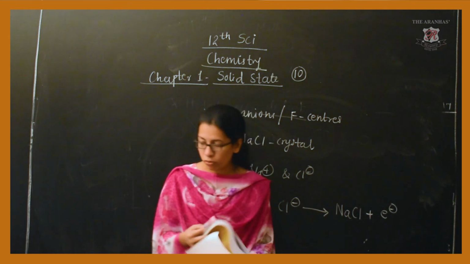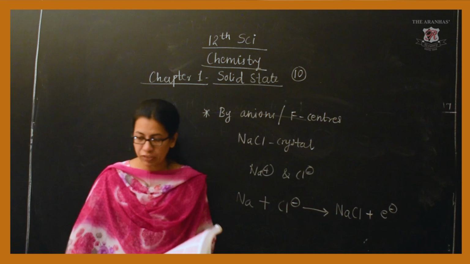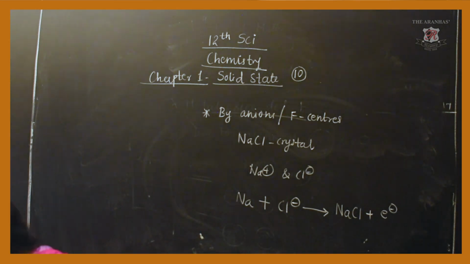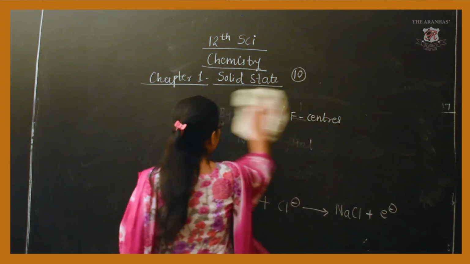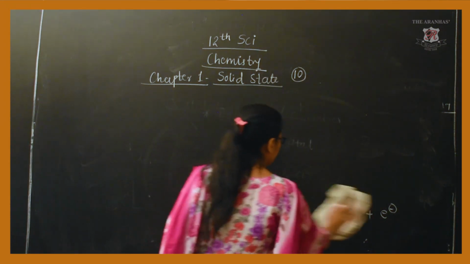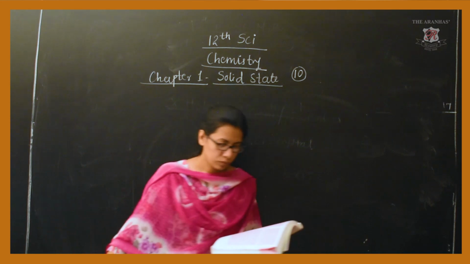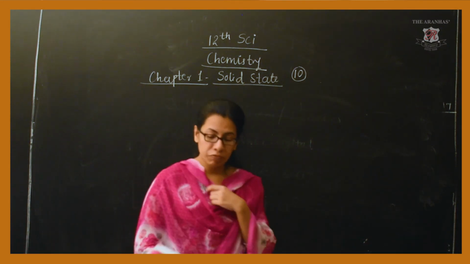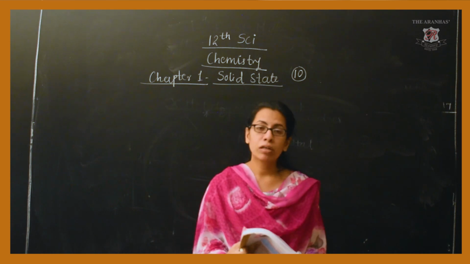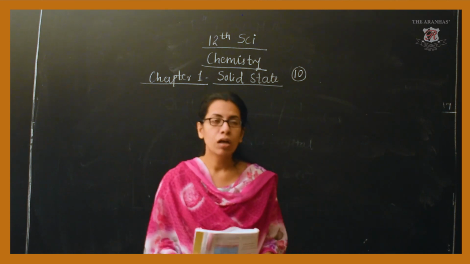Let us go to page number 15. Under page number 15, they have given one solved numerical.